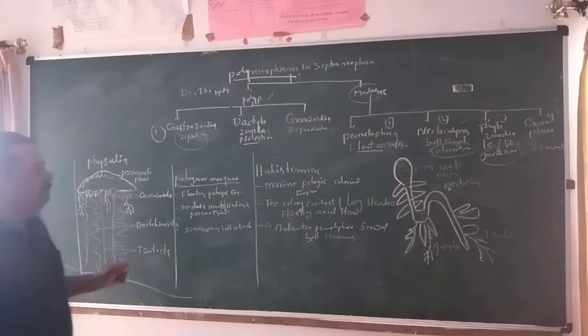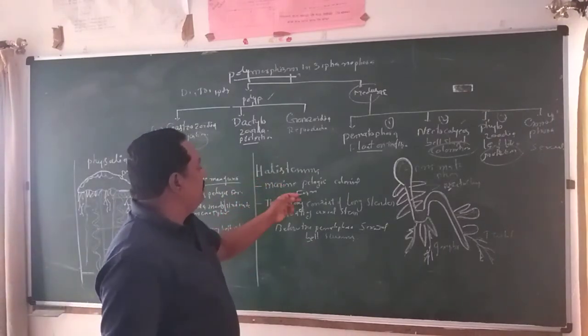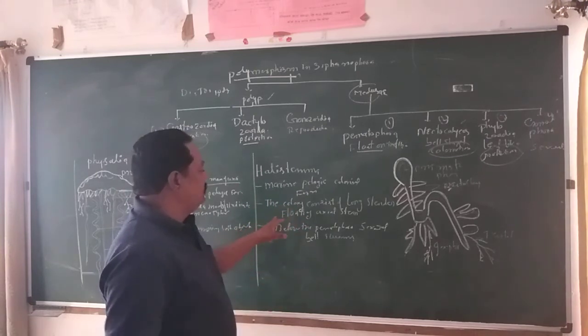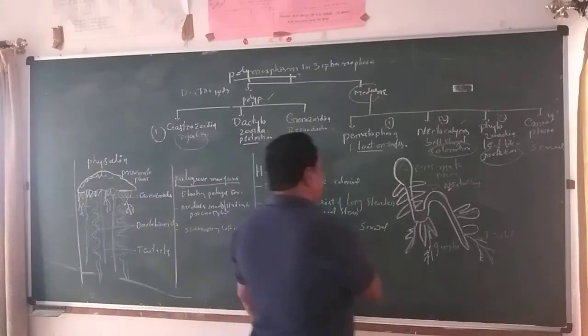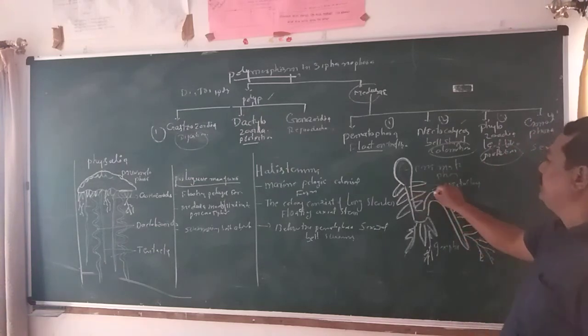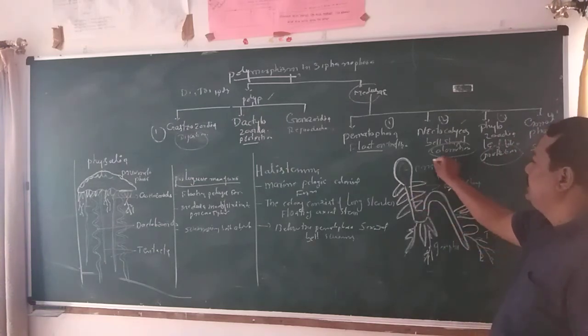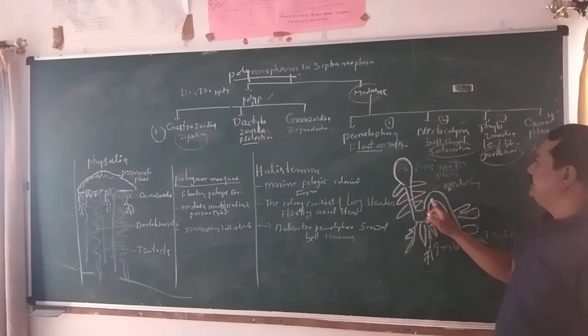This is Physalia. The second is Halistemma. It is also a marine pelagic form. The colony consists of a long, slender, floating axial stem. Below the stem, there are bell-shaped swimming structures, the nectocalyces, which are useful for swimming. The float is for floating purpose, and air is filled here. Below that are bell-shaped locomotion organs.